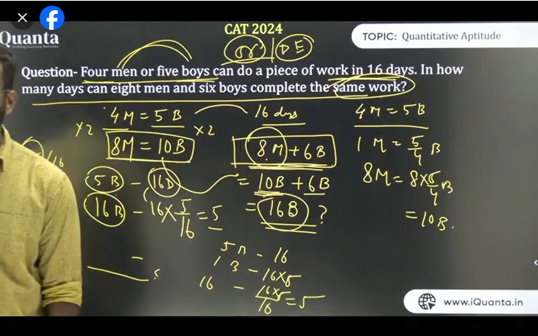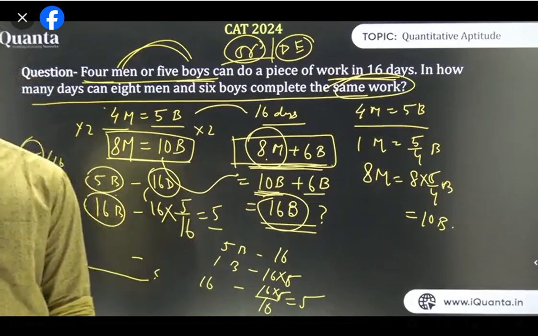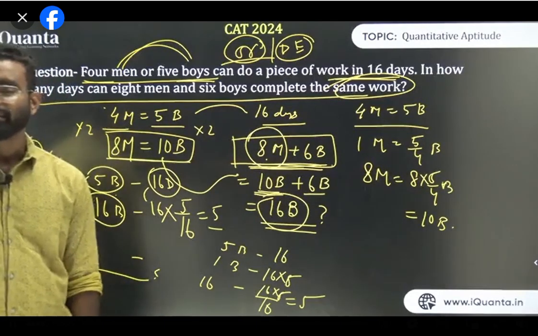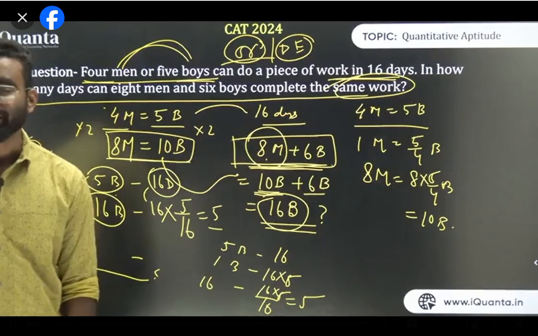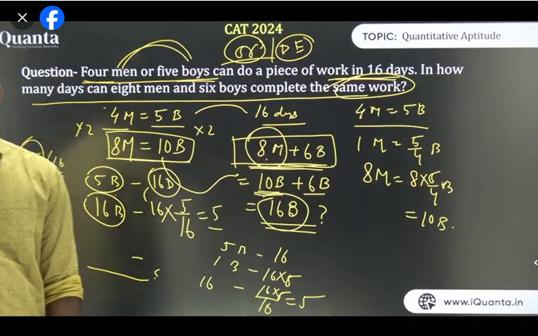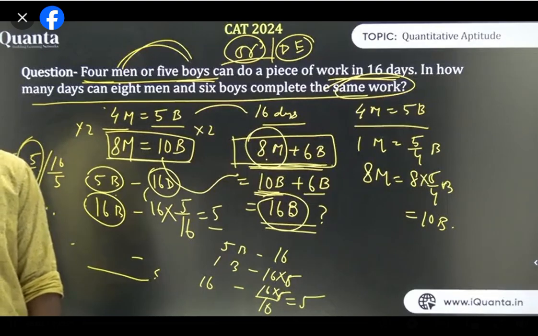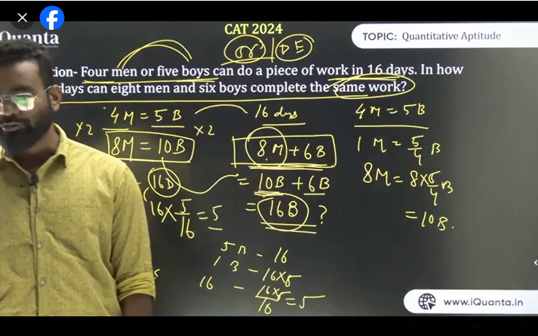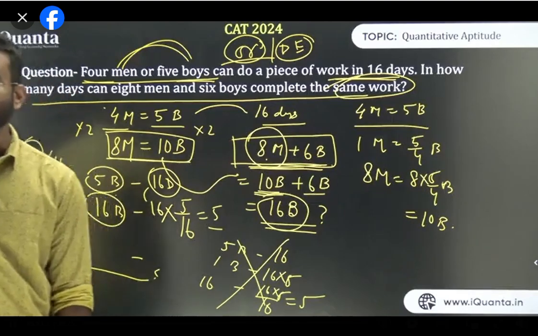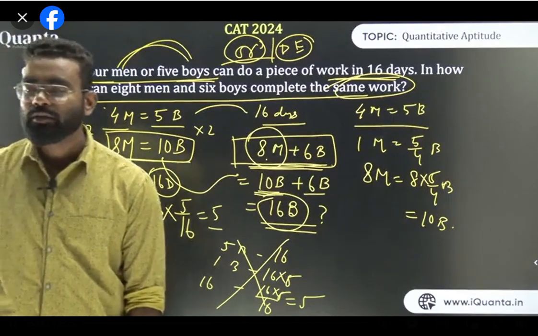If you do it by unitary also, that is also fine. Am I clear, all of you? Is it fine, guys? Why 16 days? Because 16 is given in the question, that's why it is 16 days, nothing else. Jai, 16 into 5 because it is inversely proportional. That's why you need to multiply. You cannot do direct division. So that's why I'm not using this method, because direct division is not happening here. It's an inverse case.